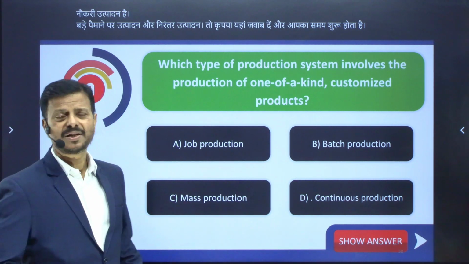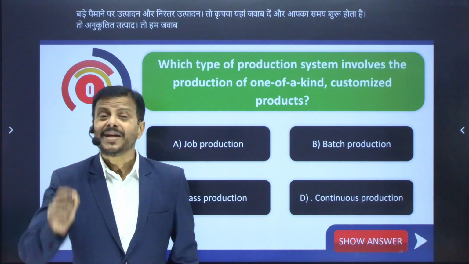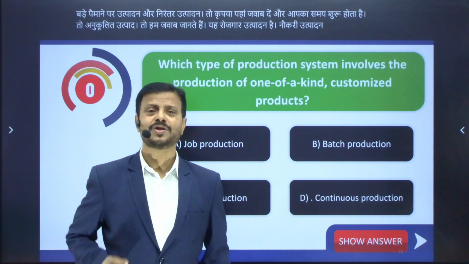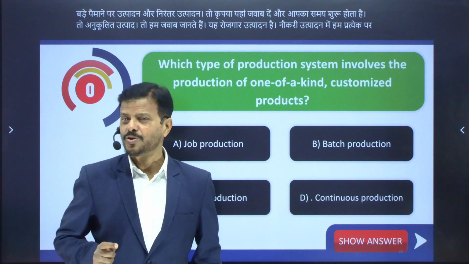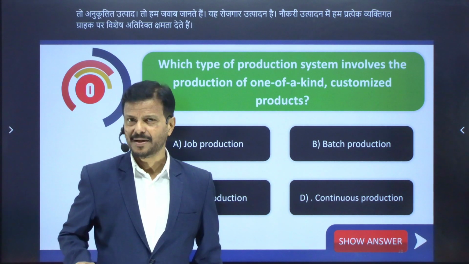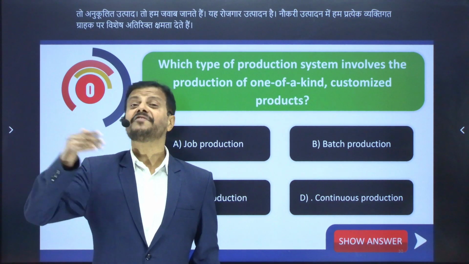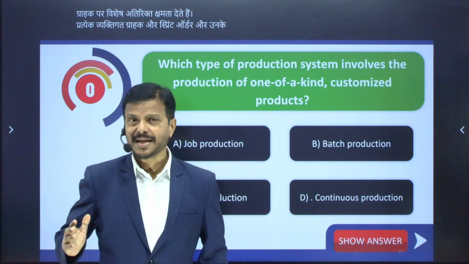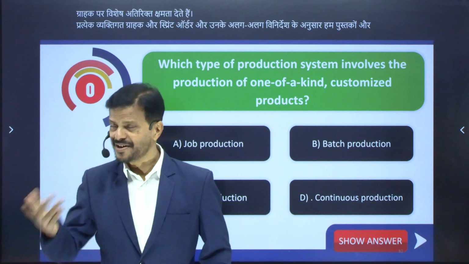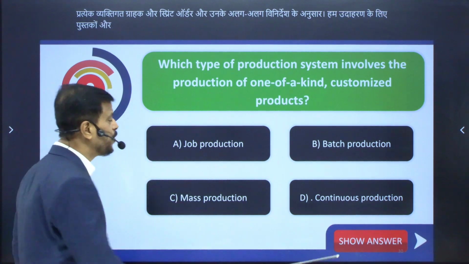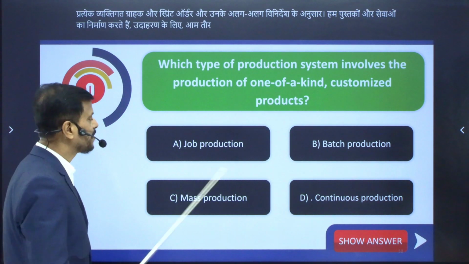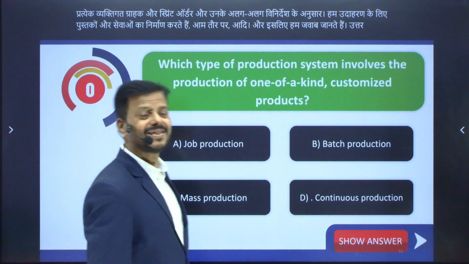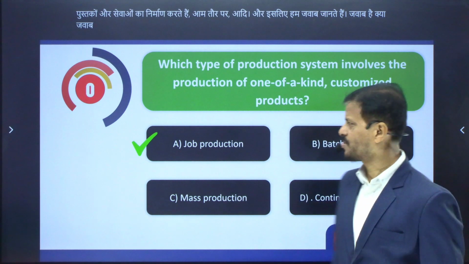It is the job production. In job production, we give special attention to each individual customer. Each individual customer has a different order, and according to their different specification, we manufacture goods and services. For example, tailoring, furniture, etc. The answer is job production. This is highly customized.